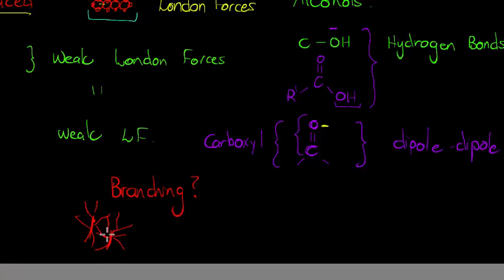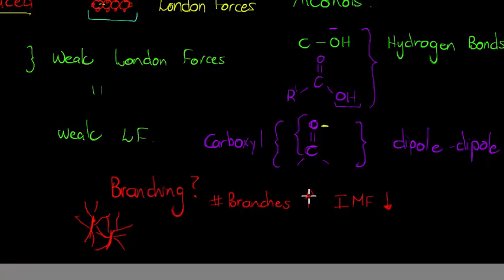But when they have branches, then coming close together is quite difficult. That's the exact same thing. When the number of branches increases, the effect of the intermolecular force is lower.